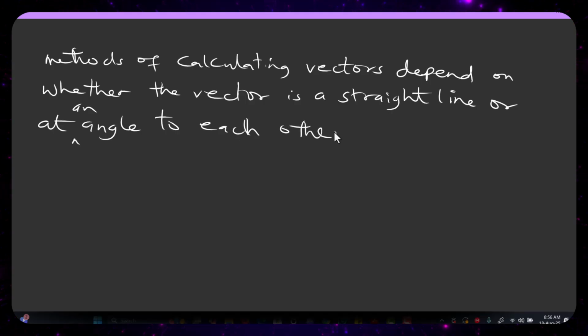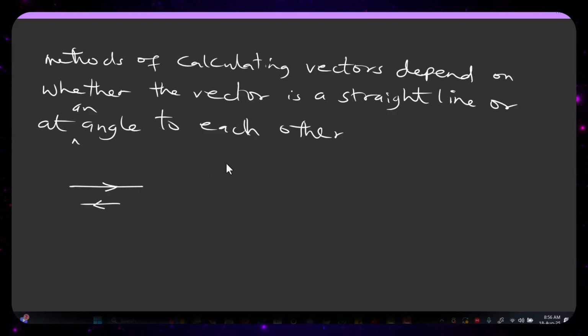Someone may be wondering, what is this person trying to explain? Now, this is what I'm trying to say. For you to resolve these vectors, you need to take note of one thing. How do you resolve them if they are just straight lines? This is the first one, and this is the second one. They are just straight lines, or they are in parallel lines, because when I start explaining, I'll give you that as straight lines or parallel lines. So whenever they are in a straight line, how do you resolve them?